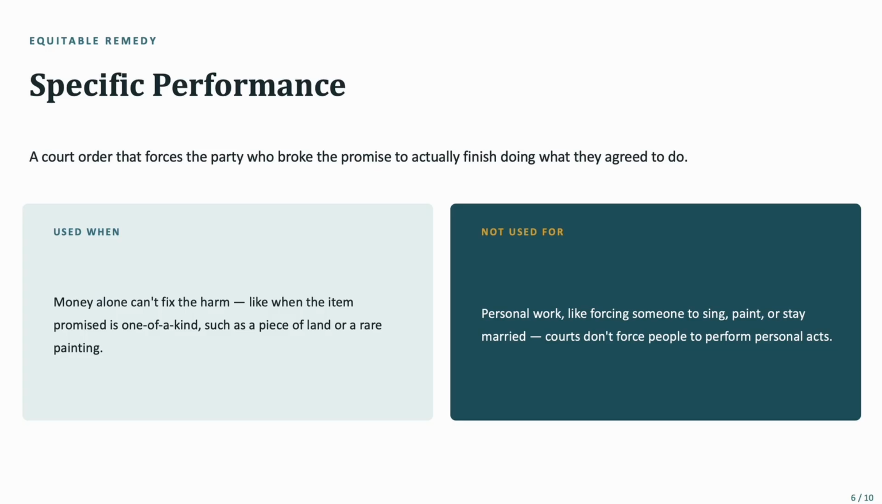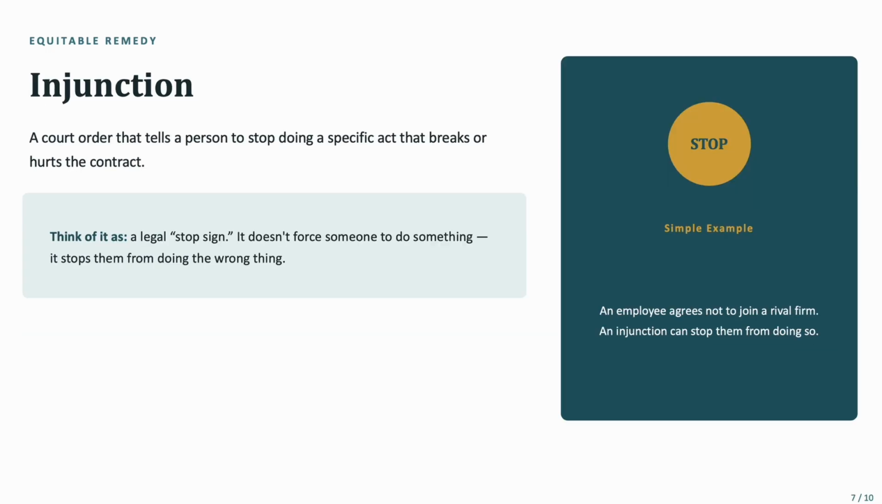So if, let's say, someone stops singing in between, I cannot sue the party for specific performance, saying that you have to complete this song in a concert. So there are times when you can use specific performance, and there are times when you cannot. Next is injunction. Injunction is also an equitable remedy. It is a court order that tells a person to stop doing a specific act that breaks or hurts the contract. Think of it as a legal stop sign.